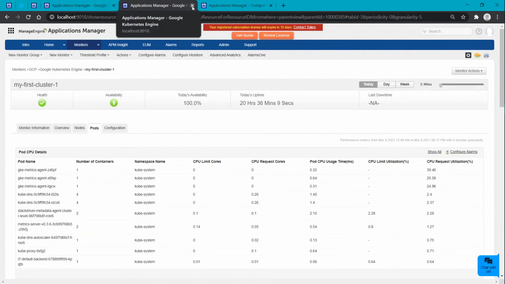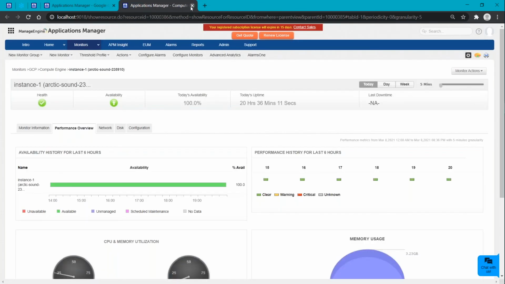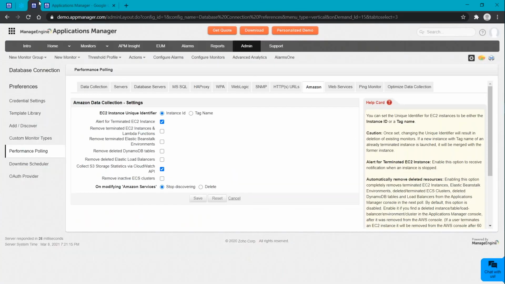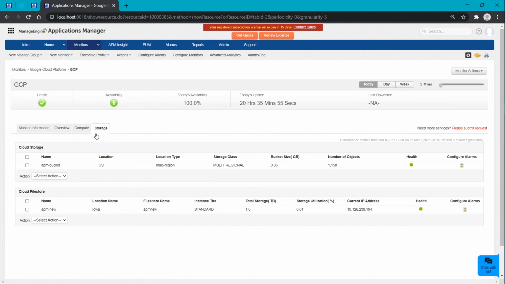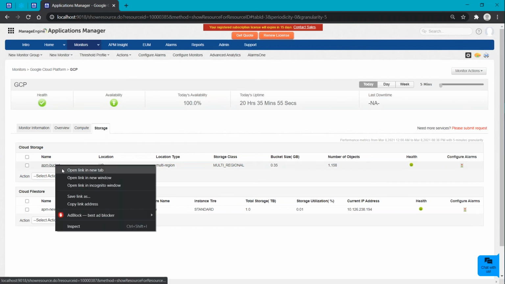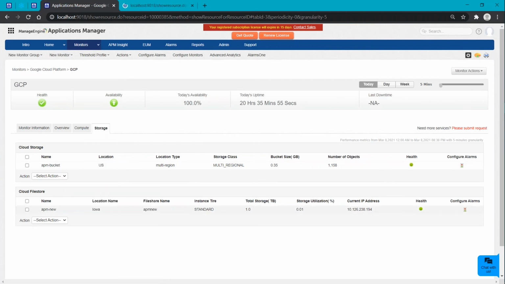So moving back to the storage. Here we will be seeing the Cloud Storage and Cloud Filestore, which lets you know about the resource utilization of the particular storage, like Cloud Storage or Cloud Filestore. Let me show you one by one.